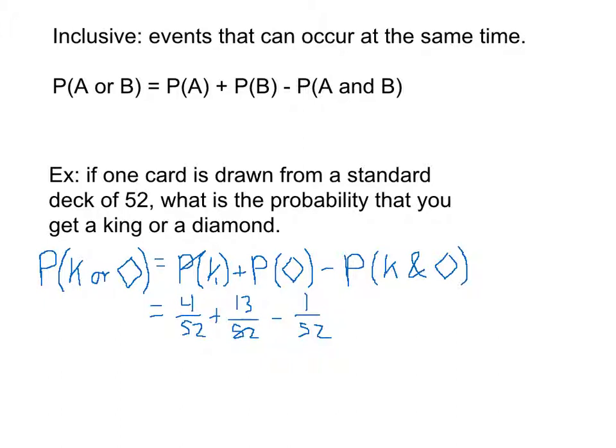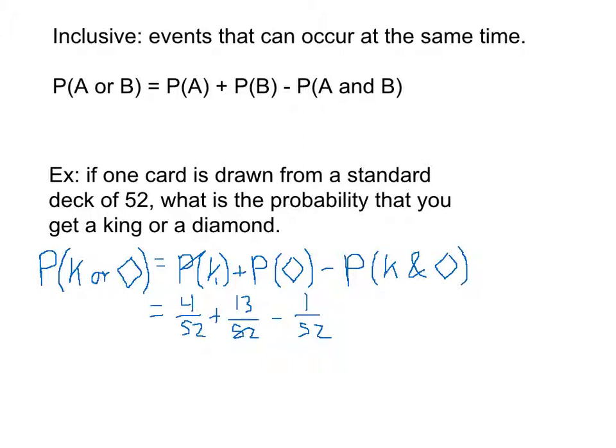I want it to be counted, but not twice. Drawing the king of diamonds just is one of the possible ways that I could get either a king or a diamond. There are several ways I can do it. Drawing the king is one of the ways it could happen. There's nothing special about it. It's still just a king or a diamond in this situation. So I want to only count it once, and so I need to subtract it away. So it only gets counted in one of these two spots, but not both.